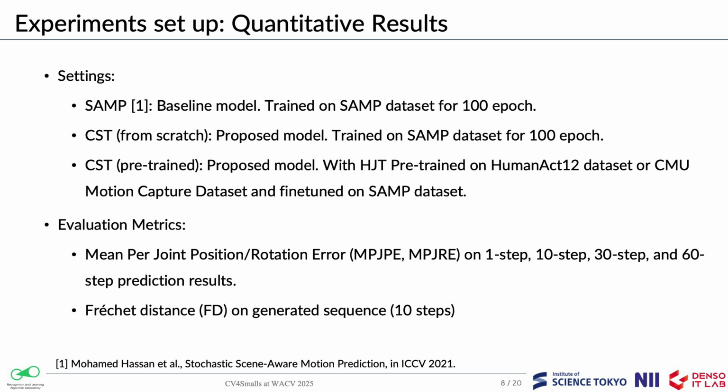We evaluate CST against SAMP, a baseline model for autoregressive object-conditioned motion prediction. In addition, we compare results trained from scratch and pre-trained on two different motion capture datasets, HumanAct12 and CMU motion capture. All these models are trained on the SAMP dataset. We adopt three evaluation metrics, including the mean per joint position error, MPJPE, and mean per joint rotation error, MPJRE, for frame-level evaluation, as well as the Frechet distance for sequence-level evaluation.